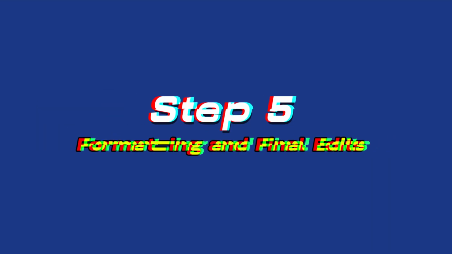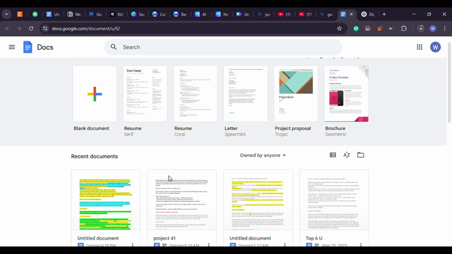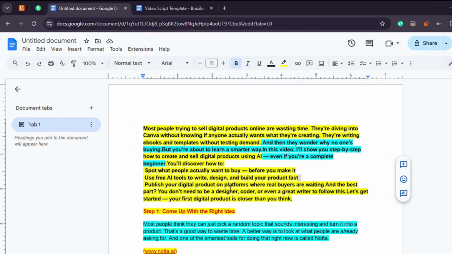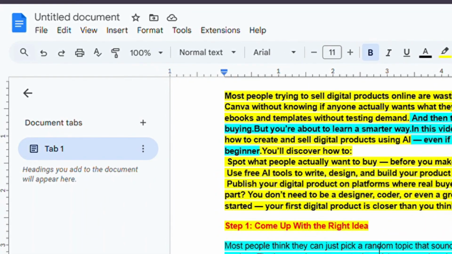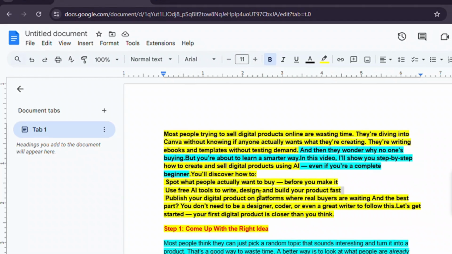Step 5. Formatting and final edits. If you're creating an ebook, a guide, or a checklist, Google Docs is still one of the best tools for editing and polishing. Paste in your final content. Use headers, subheadings, and consistent spacing to make it easy to read. Choose 1 or 2 fonts and stick with them. Use bold text only when necessary.